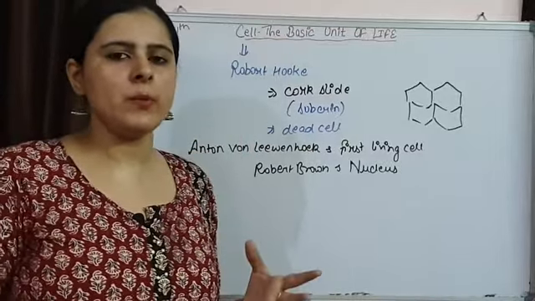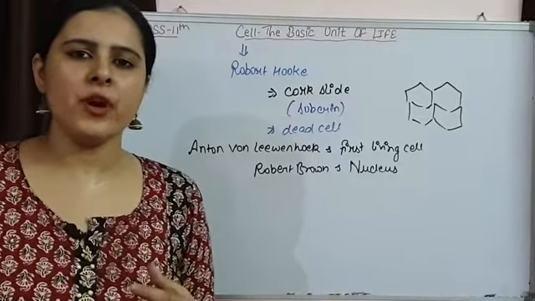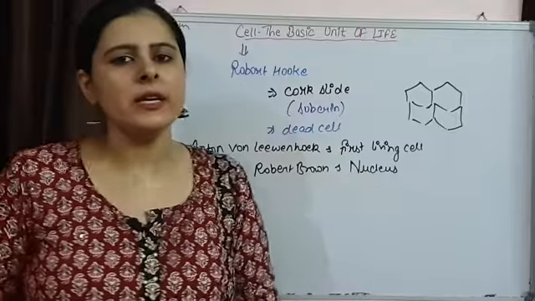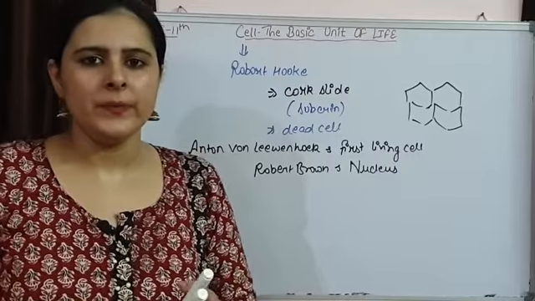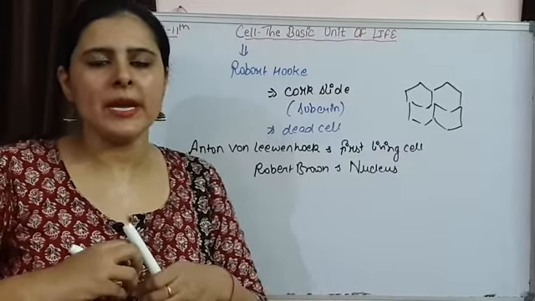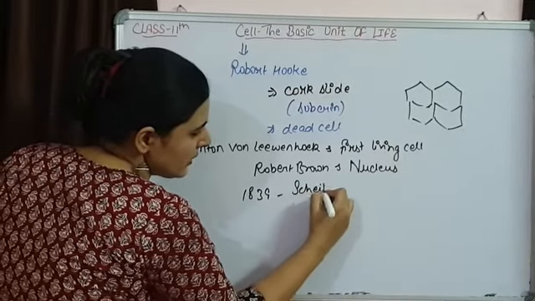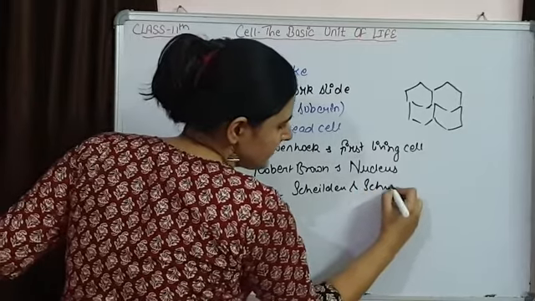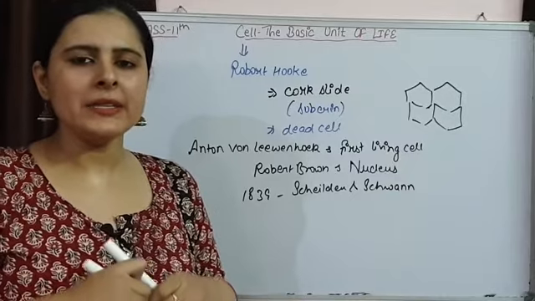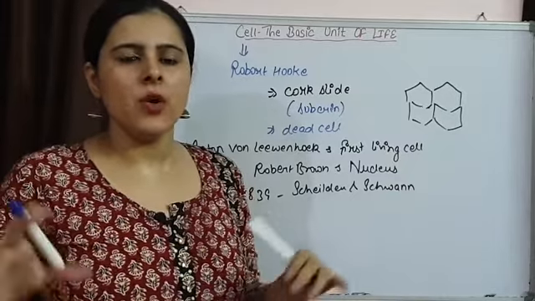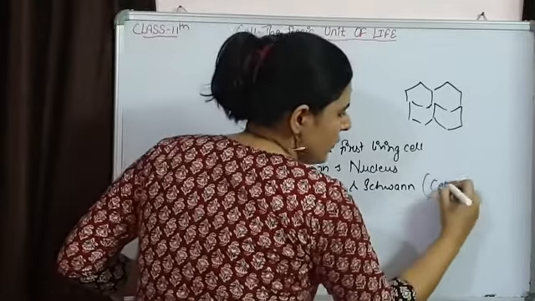So different discoveries were there, and from there the study of cell began. We came to know that organisms are made up of cells, what these cells are having, how these cells are functioning. So all these things started later on. Now the main thing that came was cell theory, and this cell theory was given by two scientists in 1839, and these were Schleiden and Schwann.